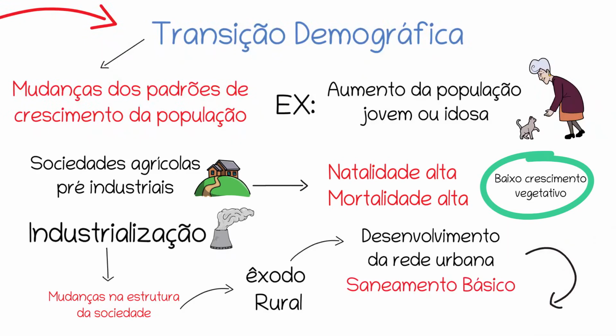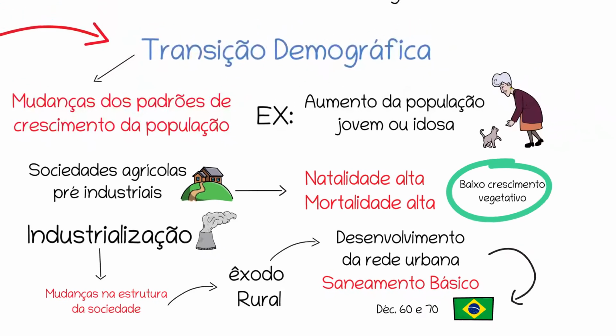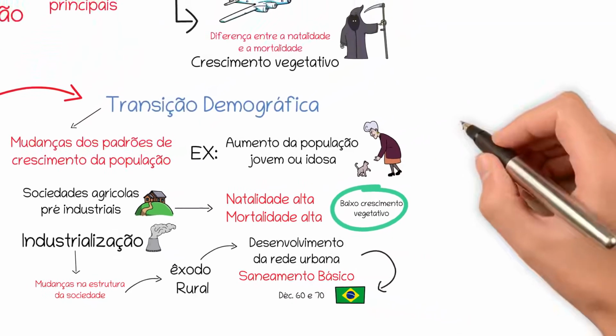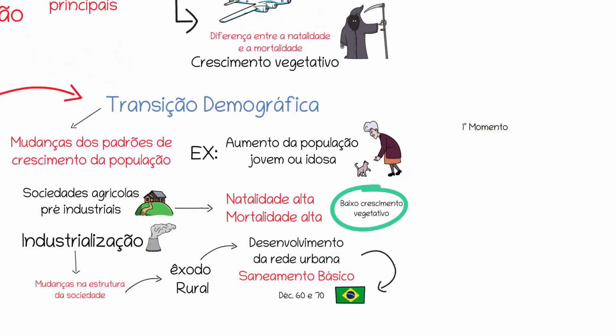That's what happened in Brazil, for example, in the 1950s and 1960s, when there was this change in the overall structure of the Brazilian population. And at first, birth rates stayed high and mortality dropped, causing the natural population growth to skyrocket. I talk more about this in this video here on Brazilian population dynamics. It's showing up here above in the card, and it's also down here in the video description.